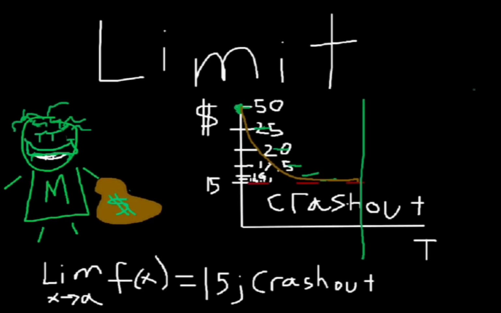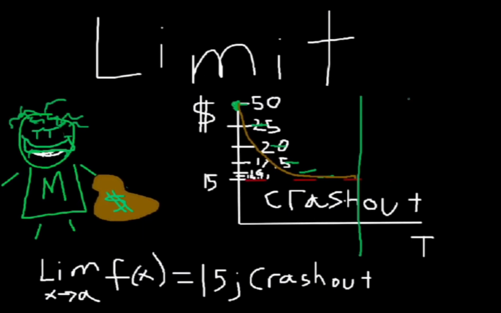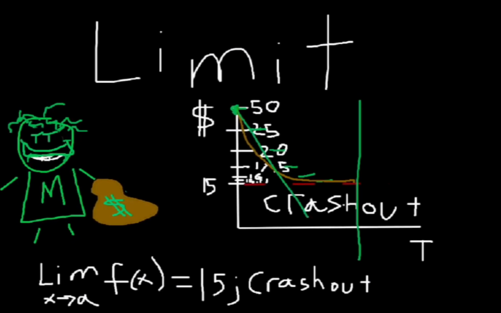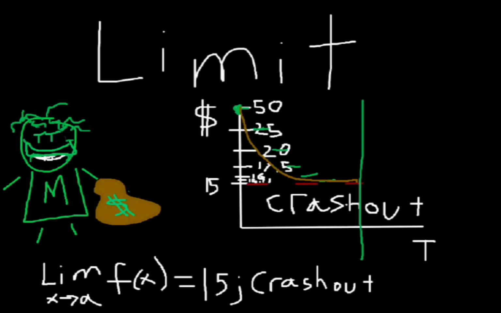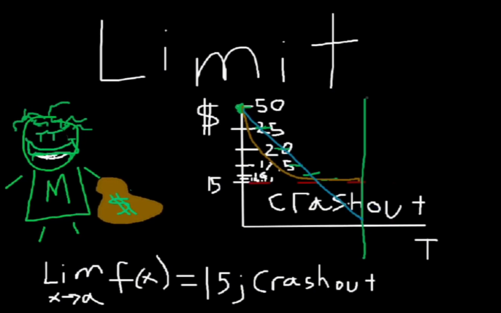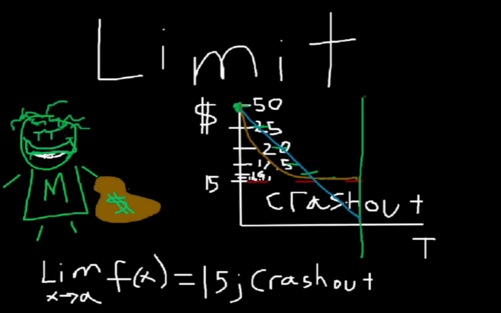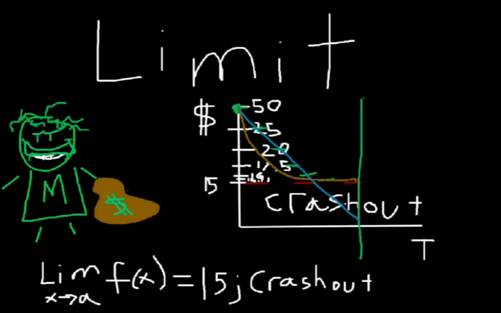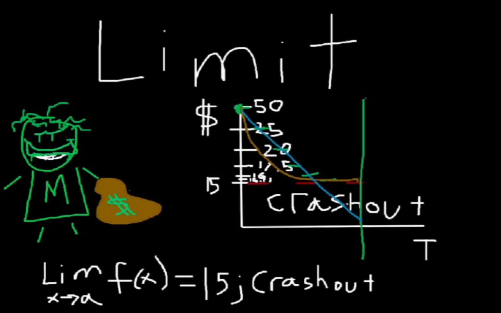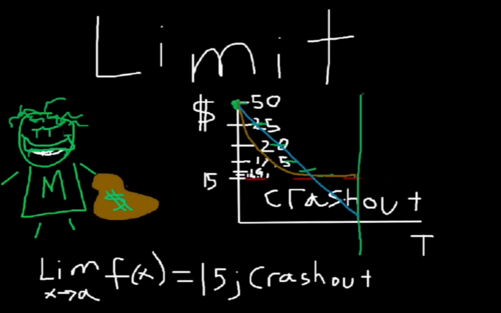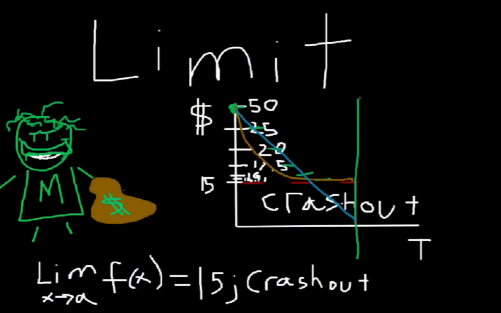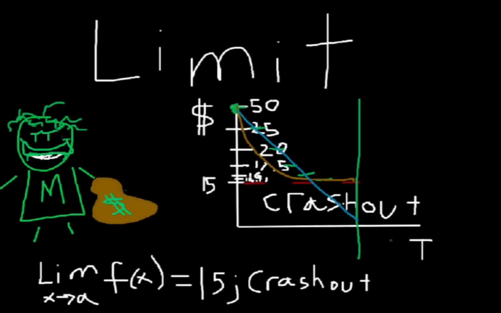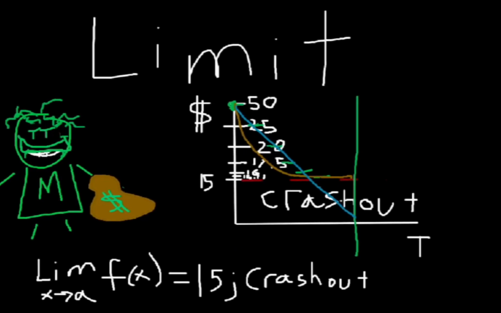So Simon knows not to crash out, because if Simon took this route in, let's say blue, by the time Matt is supposed to get a perm, Matt has little to no money. Simon shouldn't act and get money like how the blue graph is shown, because if we see the limit, Matt's money should not be lower than 15. So Simon has to play around with limits in order to not make Matt crash out.